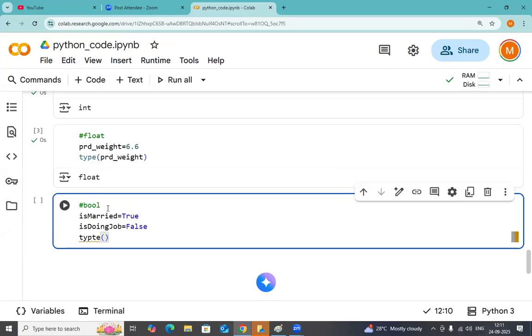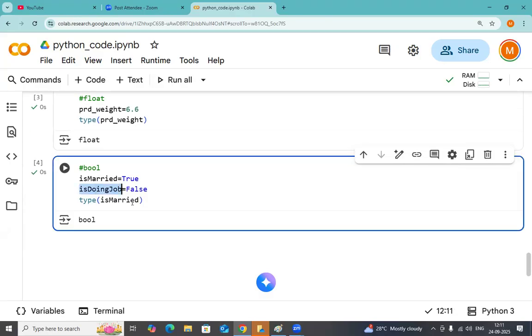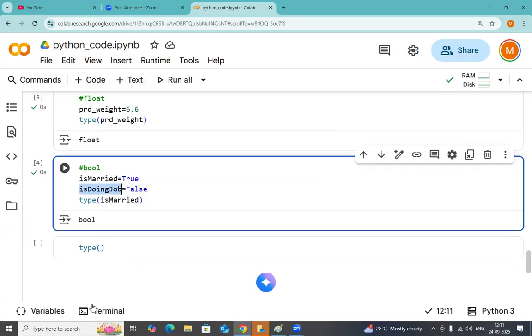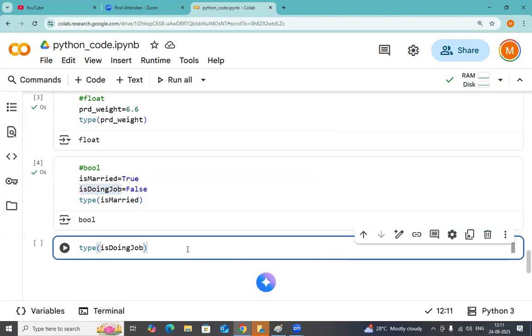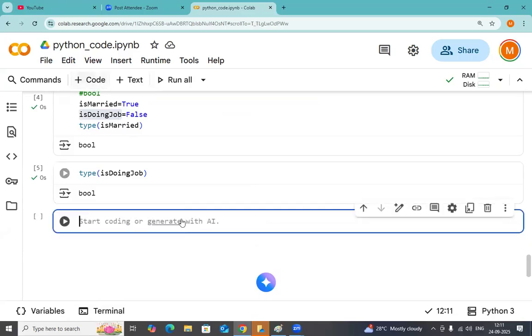Type of is married. I can only say true or false. When I check the type of the variable, it basically gives you a Boolean value. Now I want to check the type of is doing job. The value should be true or false, any one of the values. Okay, fine. Now see, bool only.